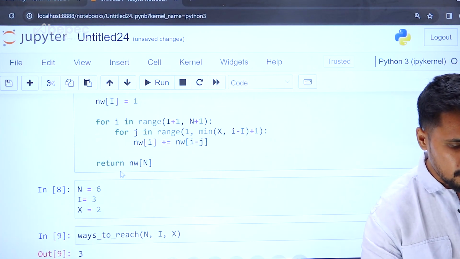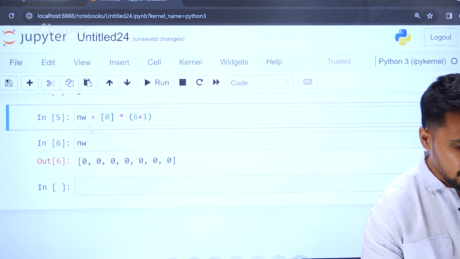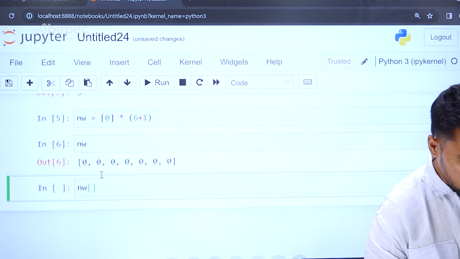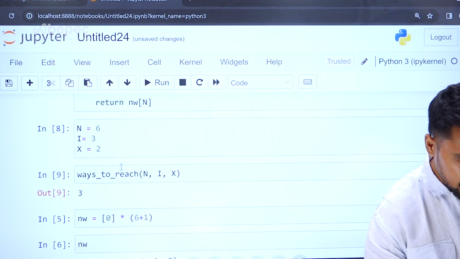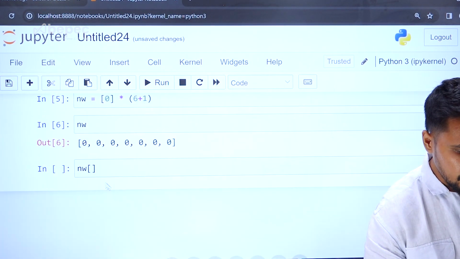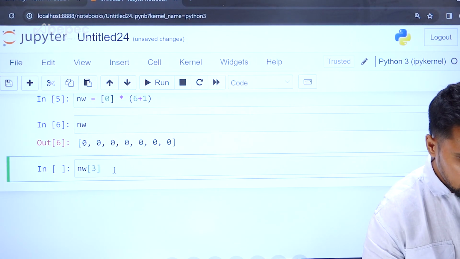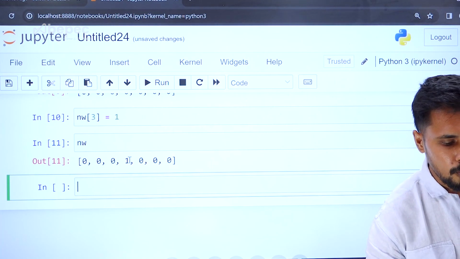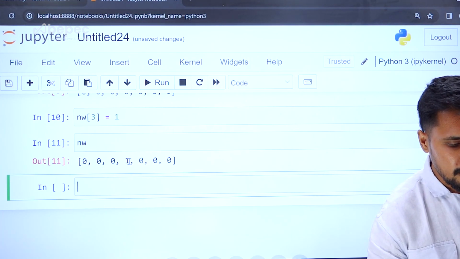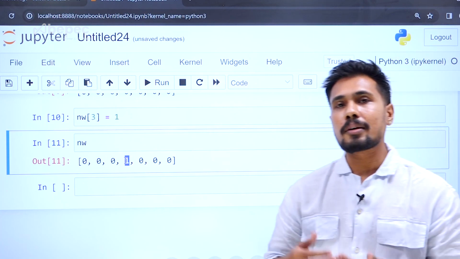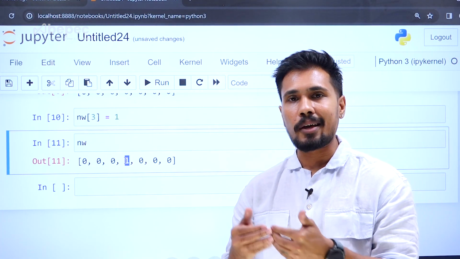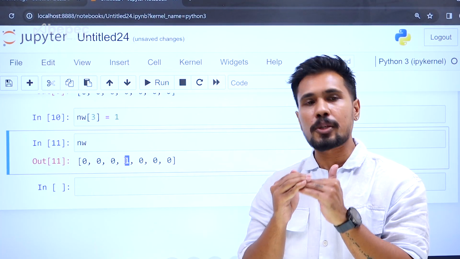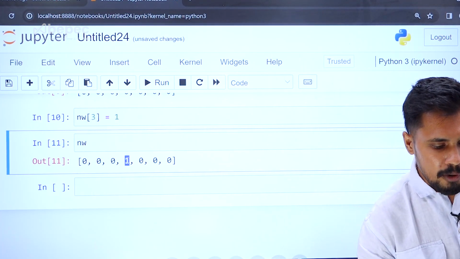Now let's see how this loop is going to work. We already created nw. Now I want to create nw of i, so here I said i. Based on this data, i is 3, so nw of 3 is equal to 1. Now if I print nw, 0, 1, 2, 3, the third index position is where we started, so that 3rd stone position is 1. Like we started, our initial stone position is 1, yes. From here we want to move.